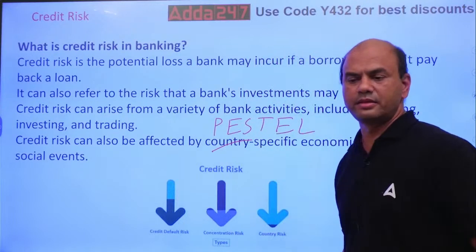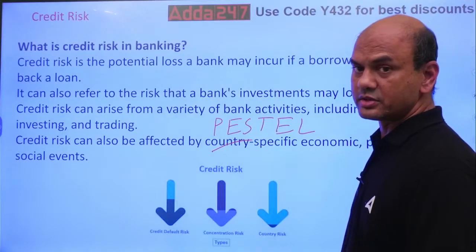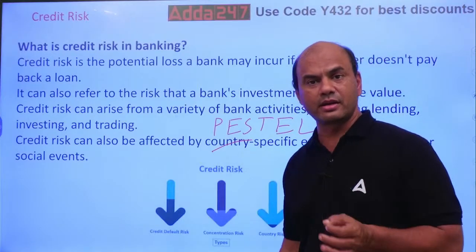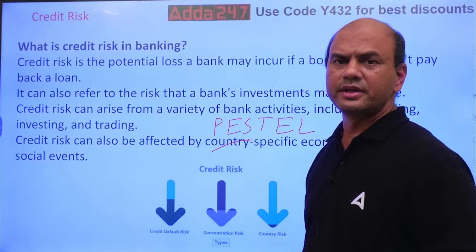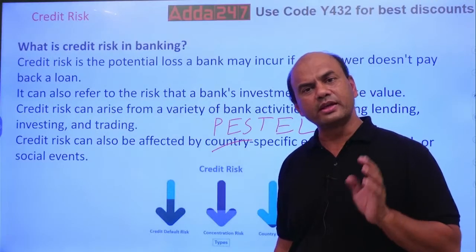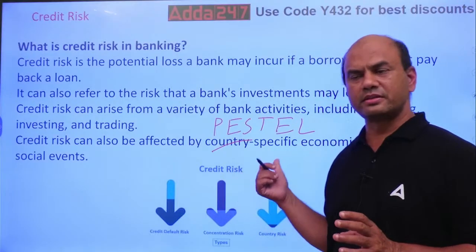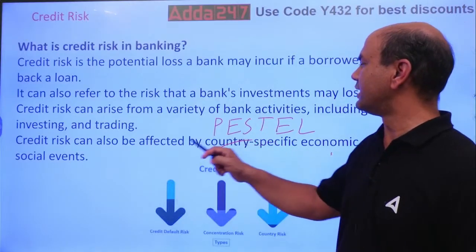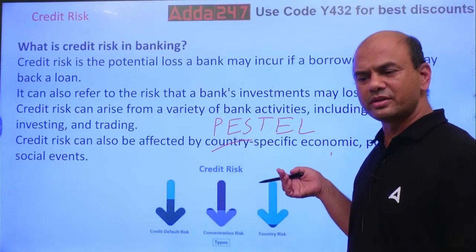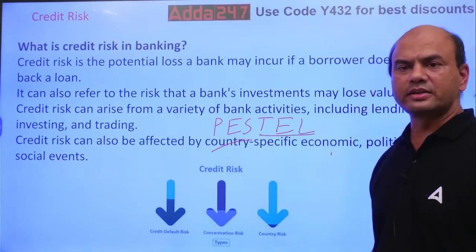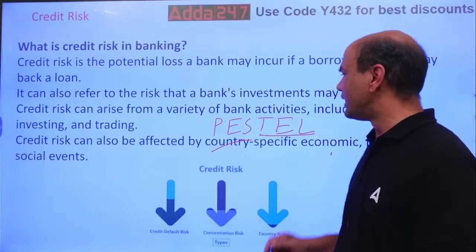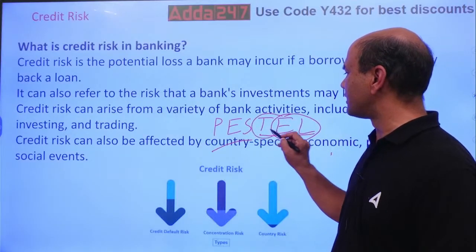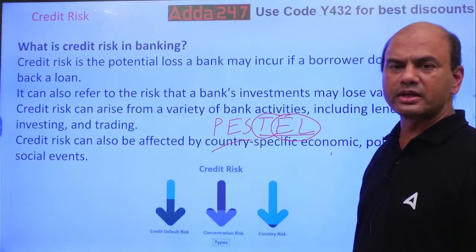P-E-S-T-E-L, PESTLE: political, economic, social, technological, environmental and legal. These are the 6 parameters on which any country or any project is always judged. So if you want to check any country's condition, use PESTLE. Political, P. Economic, E. Social, S. T is technological, which is not mentioned over here. TEL is also there: technological, environmental and legal. These are secondary, even technological is secondary. Primary are these 3: political, economic and social.